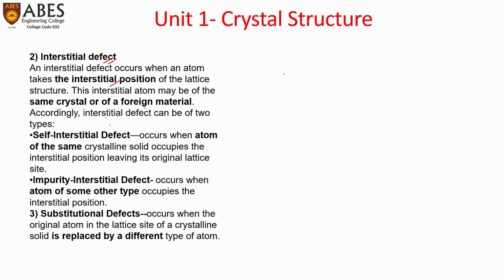So the interstitial atom may be of the same crystal or of a foreign material. So there would be an atom at the interstitial position. That may be of the same atom missing from some place in the crystal or any foreign material also. According to this it can be classified into self-interstitial defect, which occurs when an atom of the same crystalline solid occupies the interstitial position, or an impurity interstitial defect, where an atom of some other type occupies the interstitial positions.